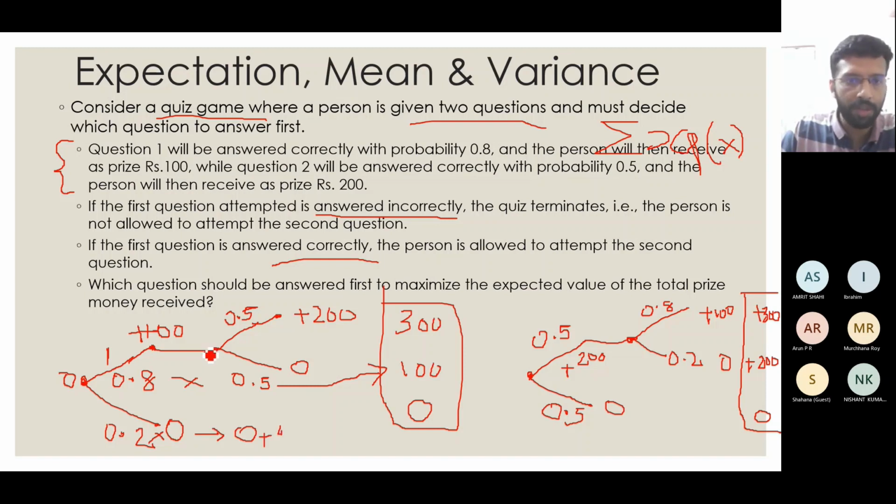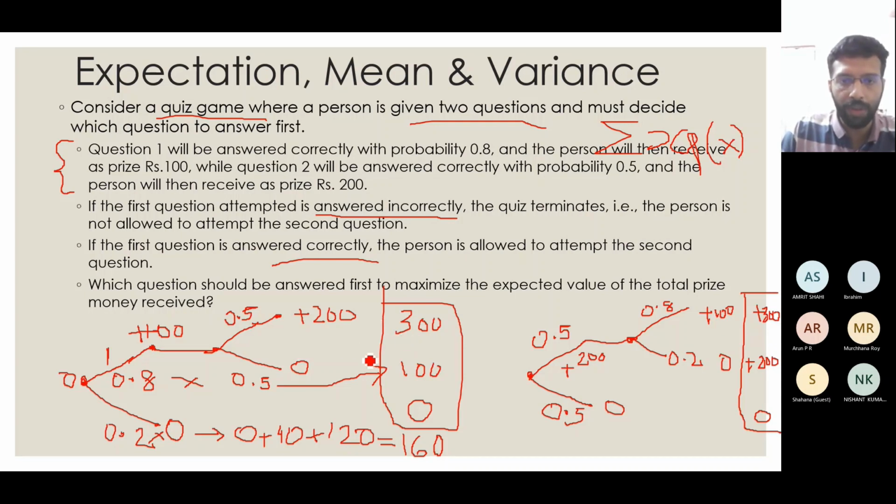So that is 40. Then in the third case I will get 0.8 into 0.5 into 300, right? If I take this path, I multiply the probabilities in this path by the total amount that I will get in this path, so that I will get 120. So my mean value that I will get if I go through this route is the sum of all this, that is 160.